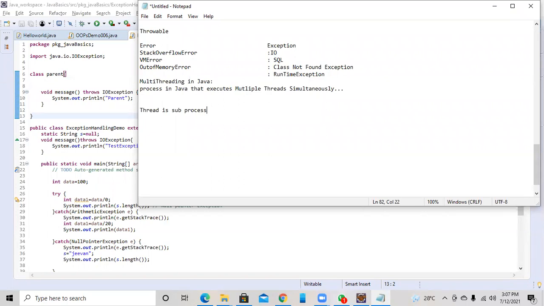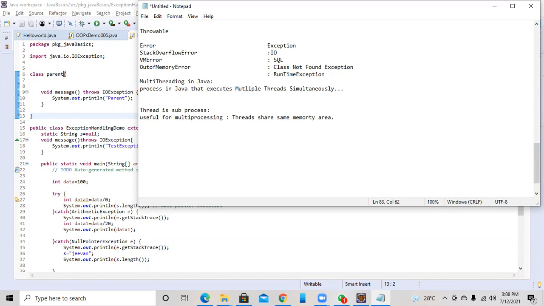We use multi-threading basically for multi-processing because threads use a shared memory area. Threads share the same memory area. That's why we are able to perform multi-processing.